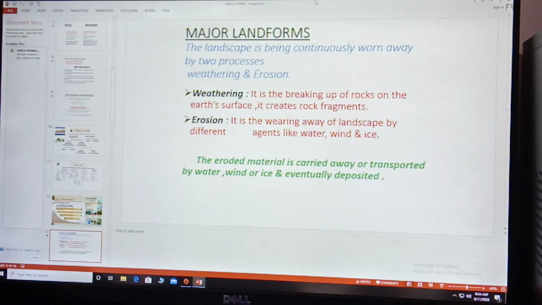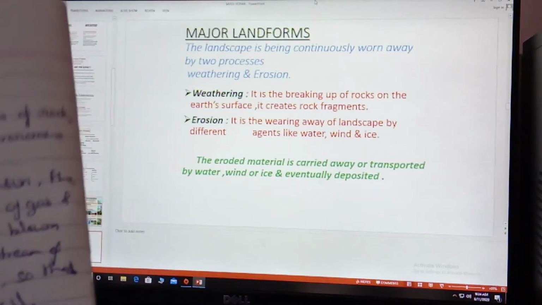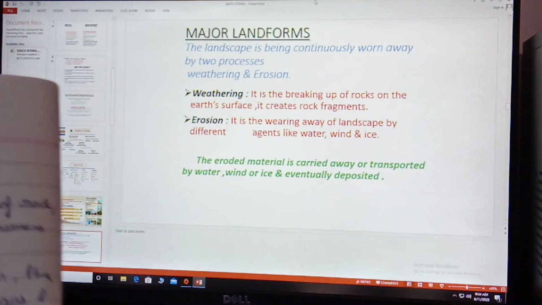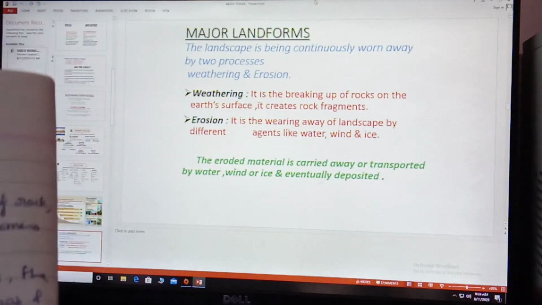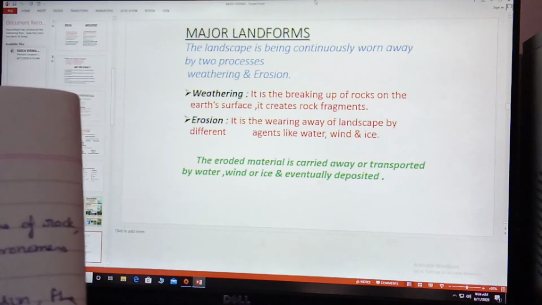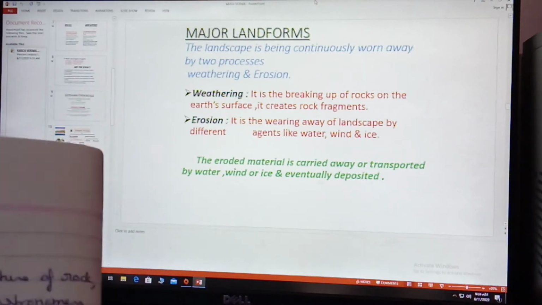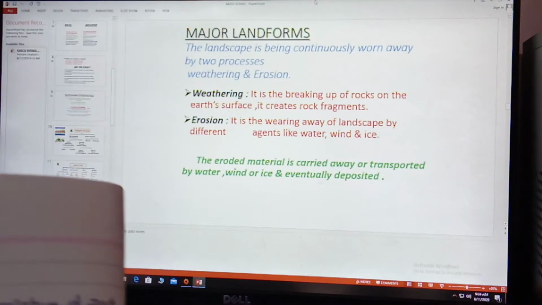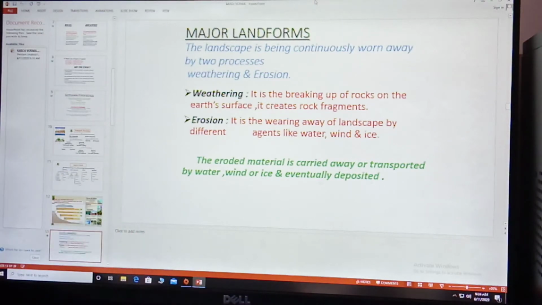Children, now in this video we will study about exogenic force and the work of different agents like river, glacier, sea waves and wind in the formation of different types of landforms. Before we start, let us discuss exogenic force. As we have studied earlier, exogenic force is the force which occurs on the surface of the earth by different agents like water, wind, ice, etc.